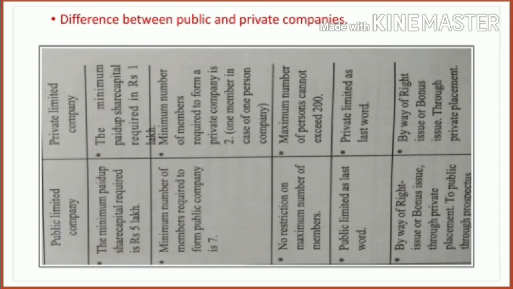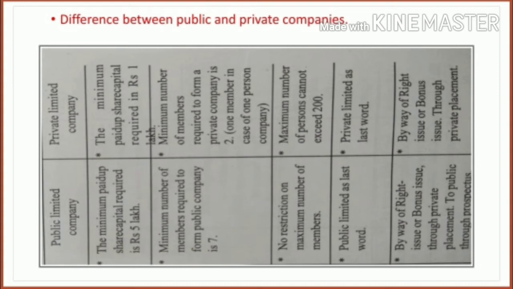Next, minimum members required. This is the second difference. In a public company, the minimum number of members required is only 7. But in a private company, the minimum number of members required is 2. It means a public company requires 7 members, but a private company requires only 2 members, and in a one person company only 1 member is there.